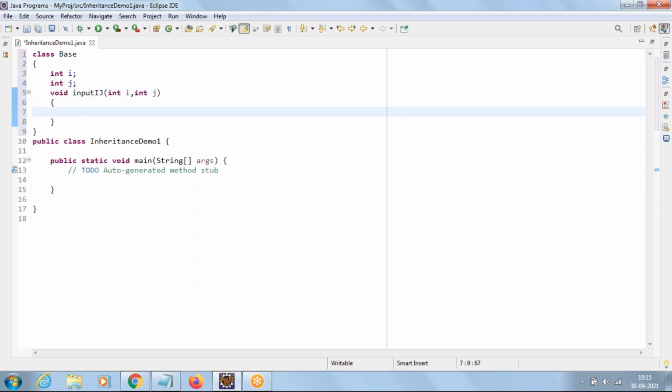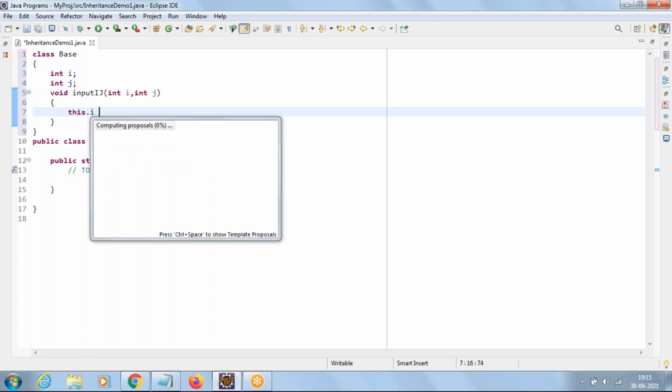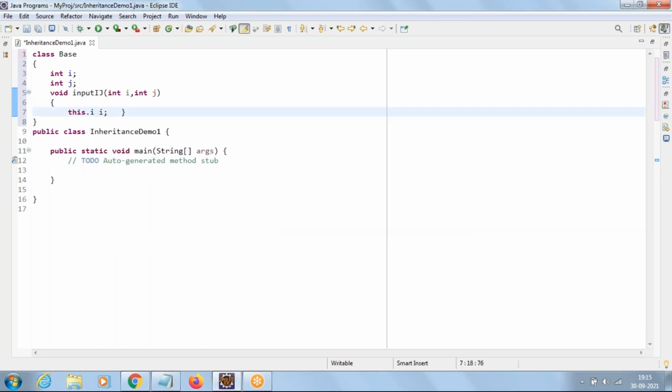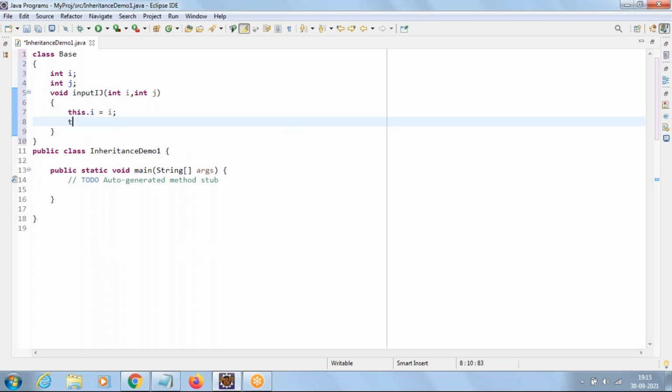If you observe, the data member names and argument names are the same, so how do we differentiate? The this keyword. We have to use the this keyword. So we should write this.i = i, then this.j = j.